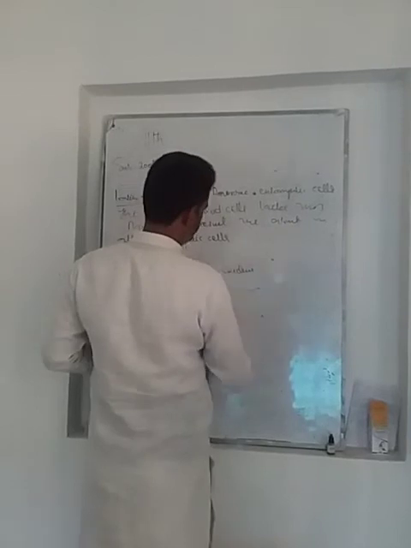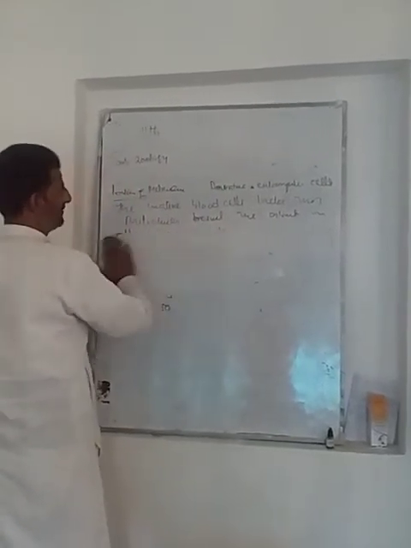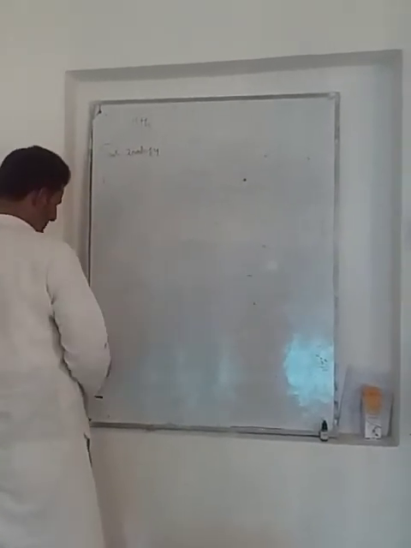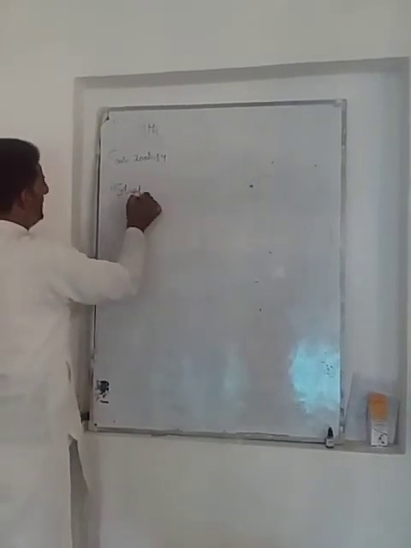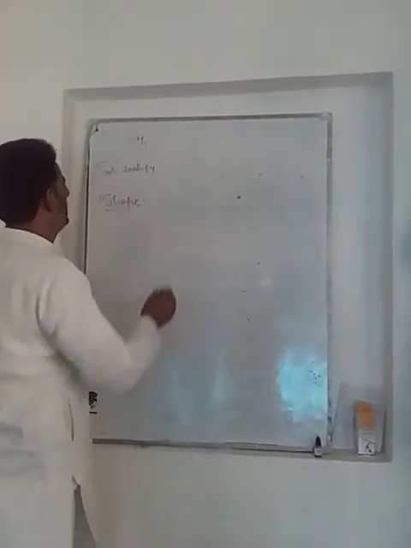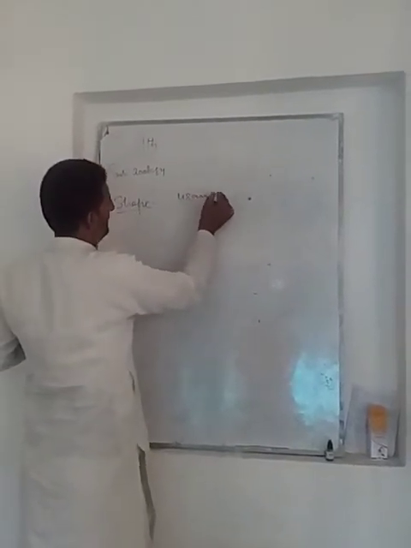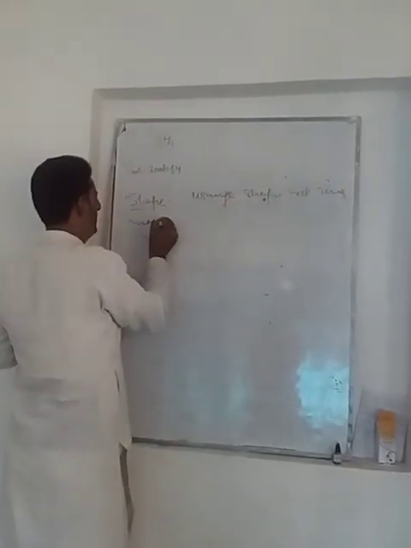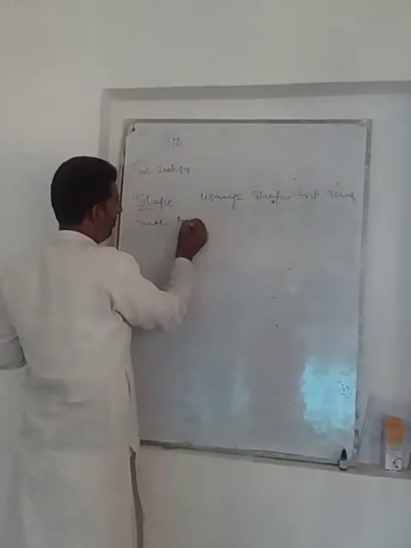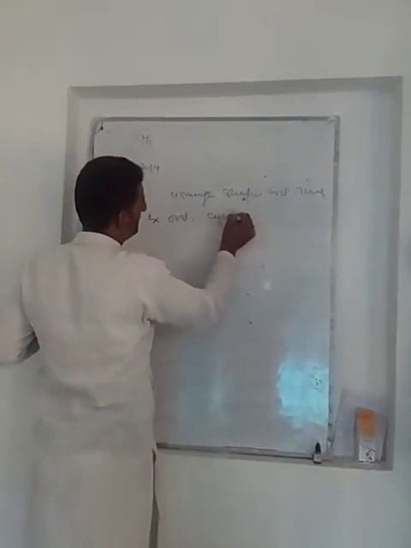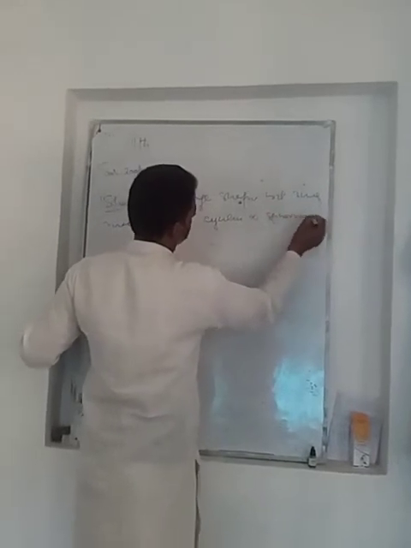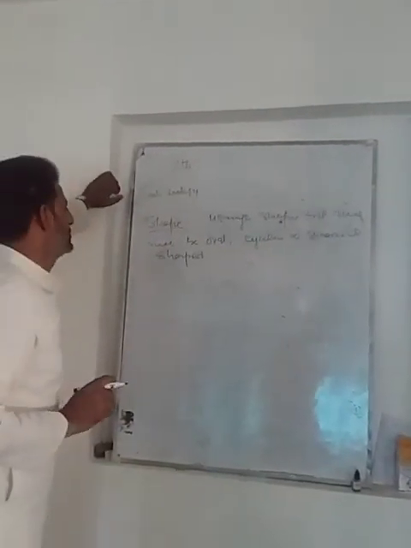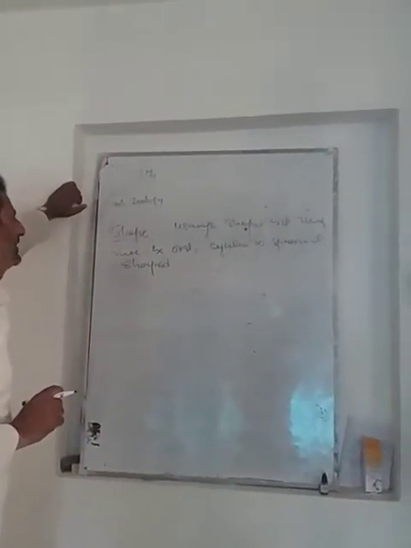Then if we talk about its shape, the mitochondria are rod shaped, but they may be oval, cylindrical, and spherical shaped also.